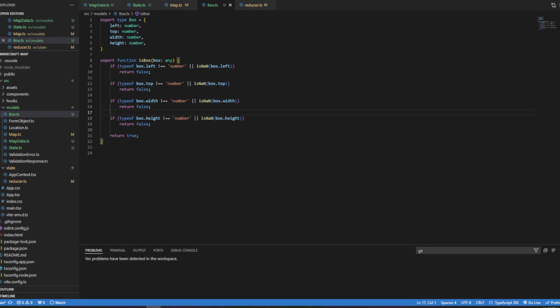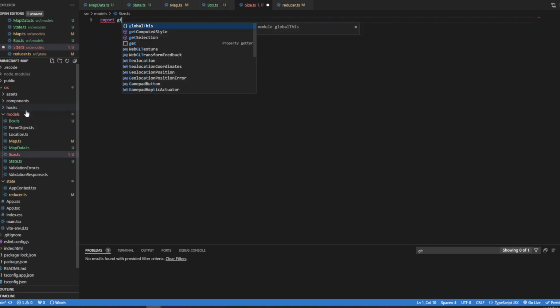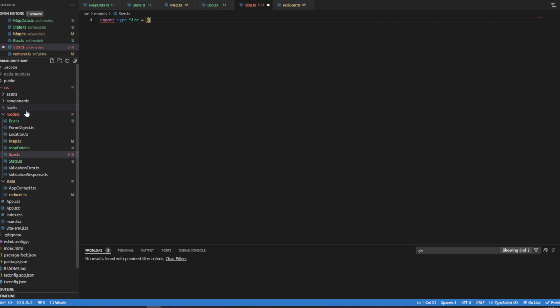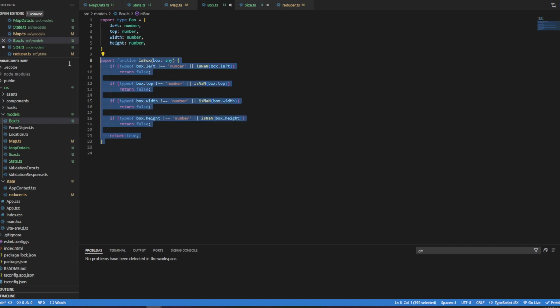And the other thing, obviously, I want to have is for our canvas. And the reason I'm not going to use box for a canvas is because the left and top of canvas will always be 0. Invariably be 0. And so I'm going to create what I call isSize.ts, and this will be type Size equals width and height. And we'll create an is for this as well.